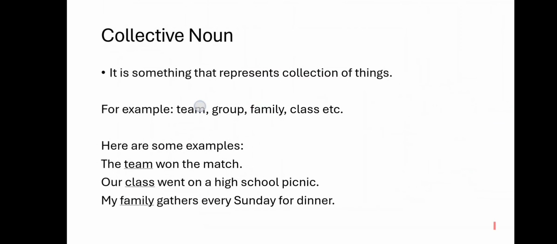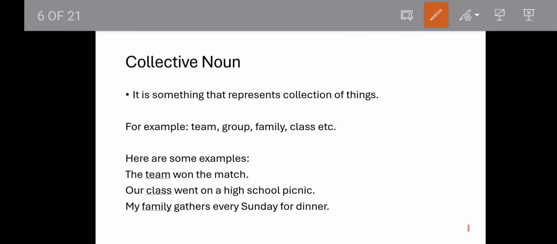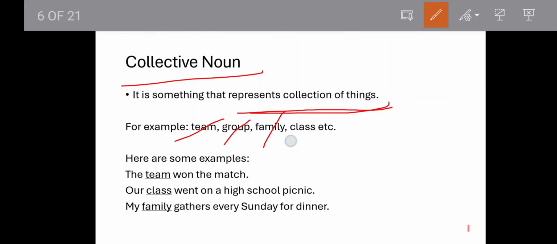Now, the third noun we have is collective noun. So collective noun is something that represents a collection of things. Okay. When a noun talks about a collection of things, that will be a collective noun. Like team. Team is a group of people, right? Group. A group is a group of people, right? Family. A family is a group of people, right? Class. A class is a group of students, right?